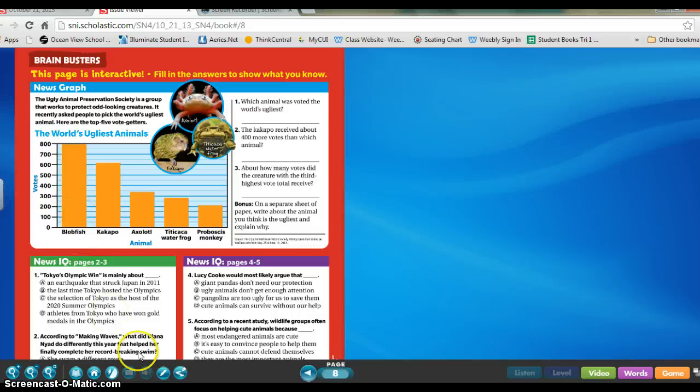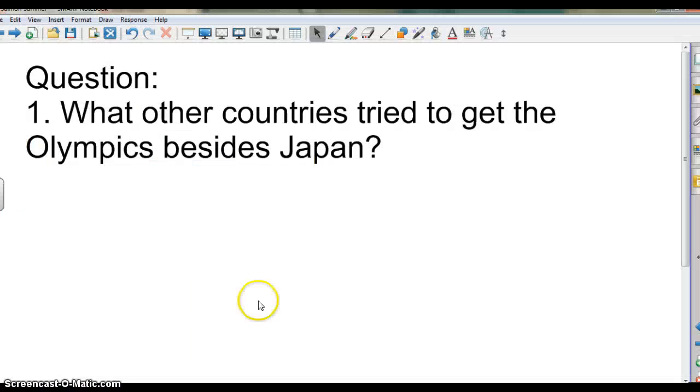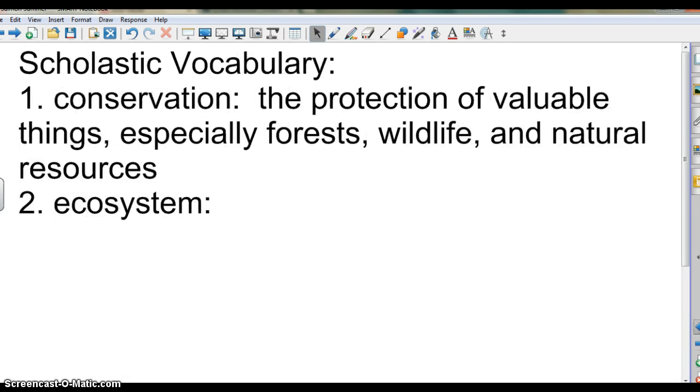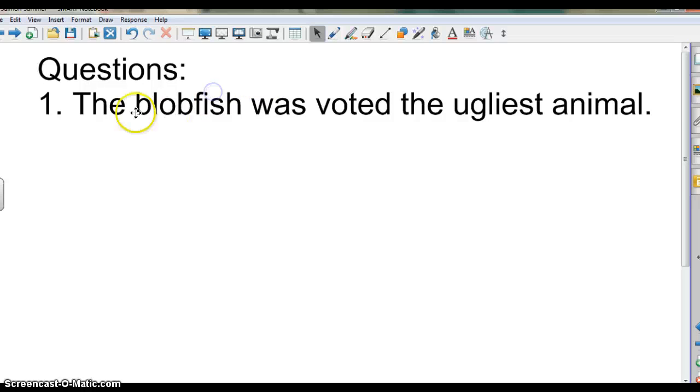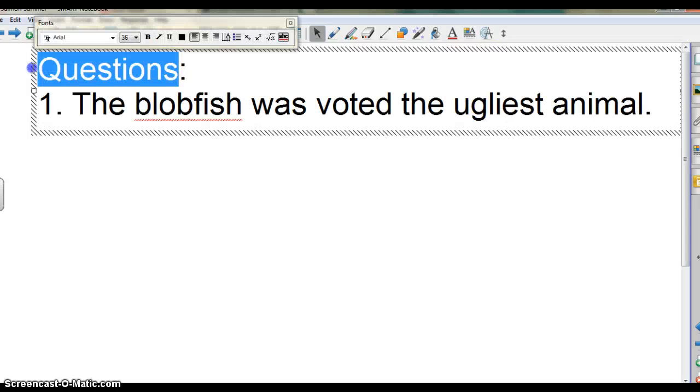So I'm going to write the answer to the question on a sheet of paper, and each person will have their own sheet of paper. No one is going to share answers. Each of you will have your own sheet of paper. So I would write down my answer. The blobfish was voted the ugliest animal. I wouldn't call this one questions. I actually call this one answers.